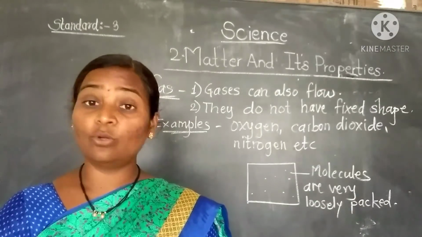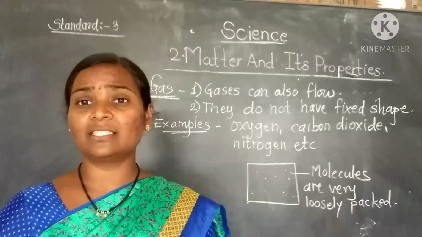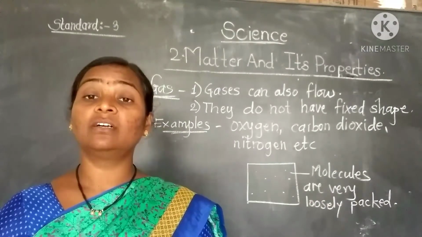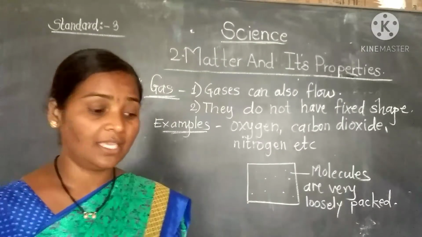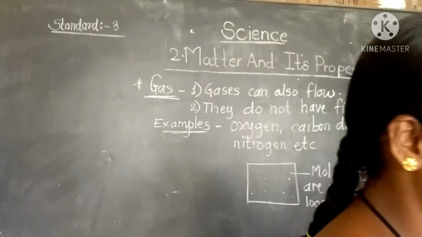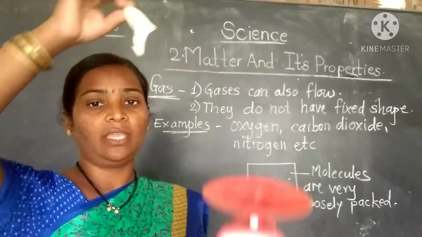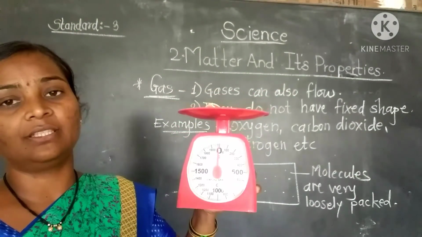Okay. Now see students, gases are like liquids only. But we cannot see most of the gases with our eyes. We cannot see gases, but see, gases have weight and they occupy space. How can we say that? If I have this empty balloon and I keep it here, then there should be no change in the weight.